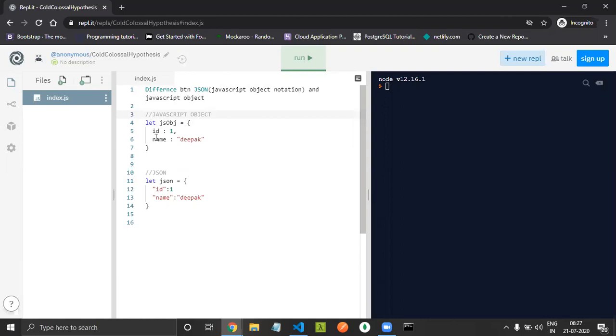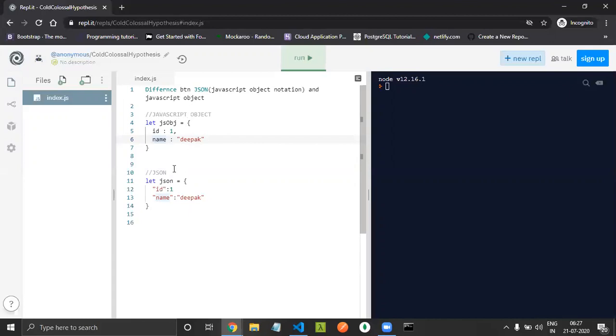As you can see, the difference between this JavaScript object and that JSON is that this key is not wrapped in a string, while this key is wrapped in a string format. Even this name in the JavaScript object isn't wrapped in a string, while in JSON it is wrapped in a string format. So that is the key difference between a JavaScript object and JSON. Syntax wise, it looks similar. We have curly braces, two items, and key and value. And here also we have key and value.